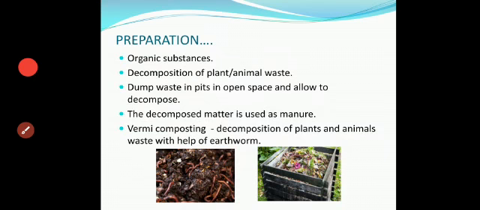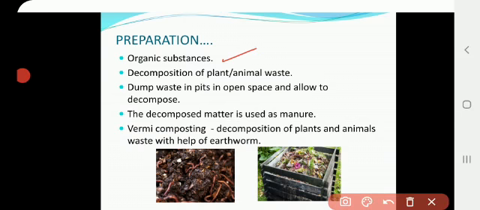How do we prepare manure? Manure is actually an organic substance. It is prepared by the decomposition of plant and animal waste. The plant and animal waste is dumped in an open space and allowed to decompose by microorganisms. This decomposed matter is used as manure. It is also done by vermicomposting. Vermicomposting is nothing but the decomposition of plant and animal waste with the help of earthworms. Here the earthworms prepare the manure. That is called vermicomposting.